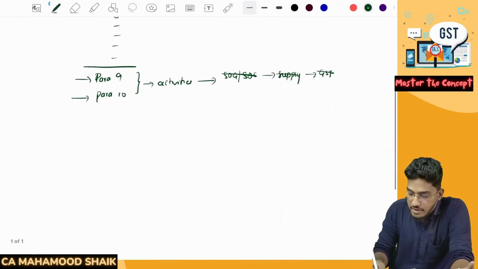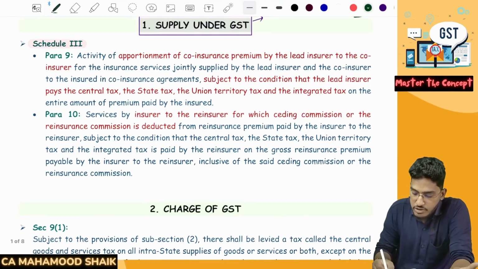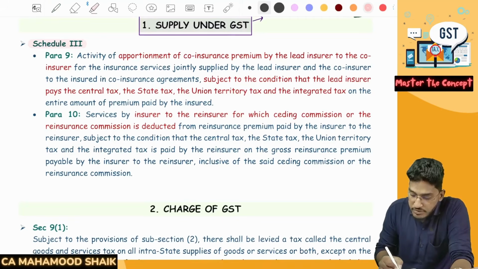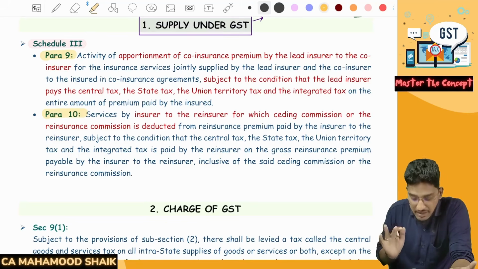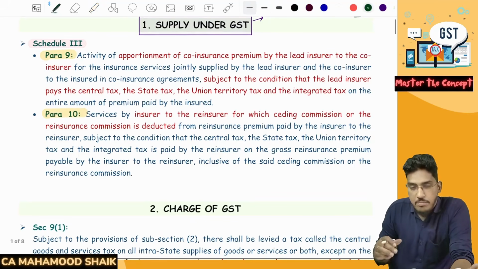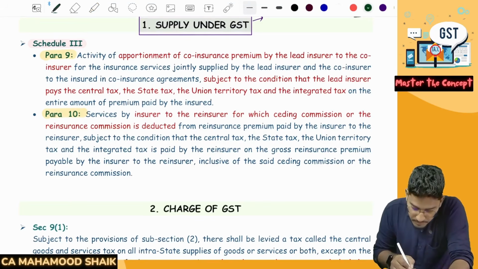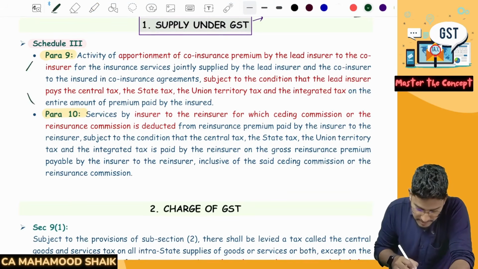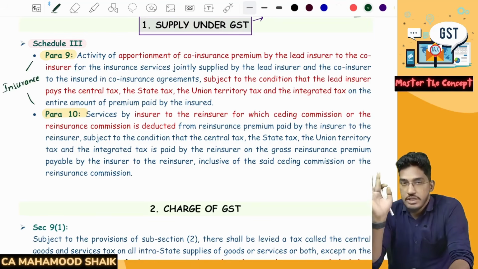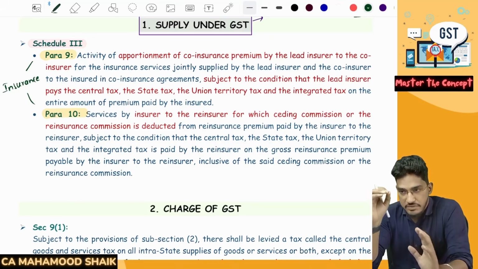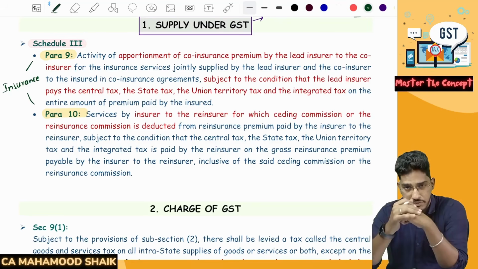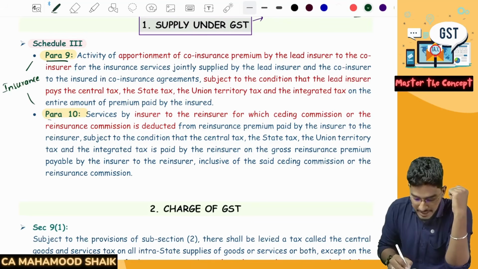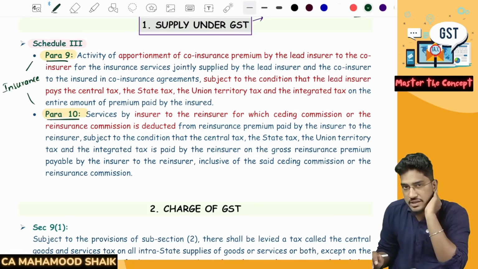So let us try to understand what are those 2 extra activities added to Schedule 3, which will be neither considered as supply of goods, nor supply of services. So para number 9 and 10. Let us try to understand it. I will try to explain it with the help of examples. Both these are talking about the insurance industry. To the insurance industry, they have given some relaxation. They have specified certain activities in the insurance industry which will be neither supply of goods nor supply of services. So both para number 9 and para number 10 are talking about insurance related activities only.